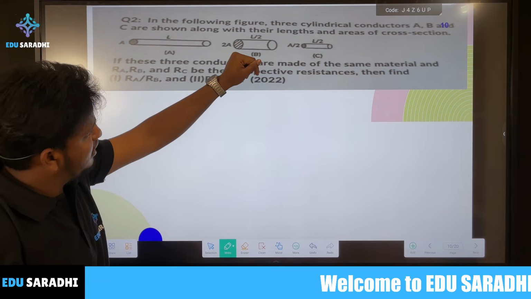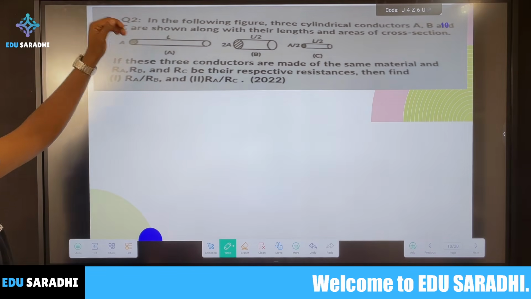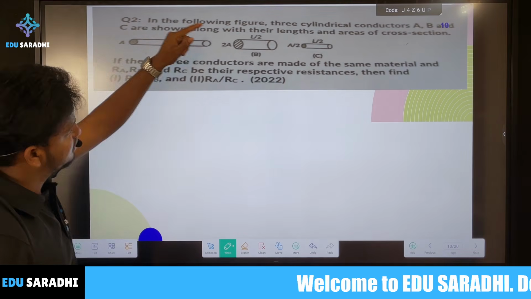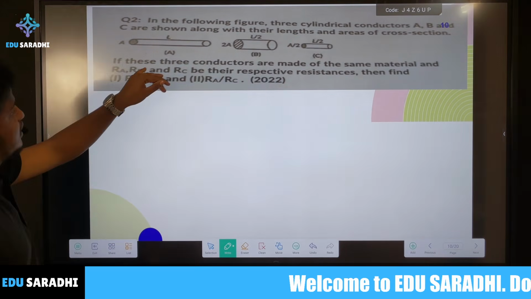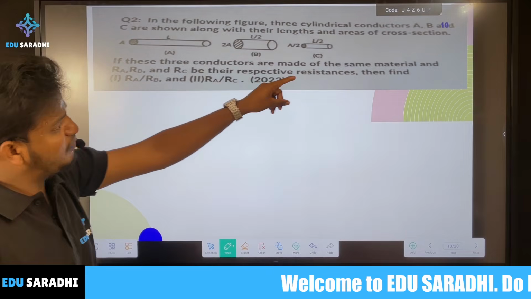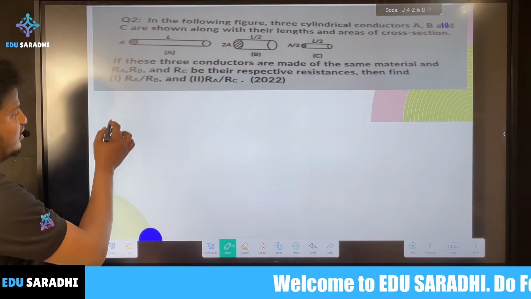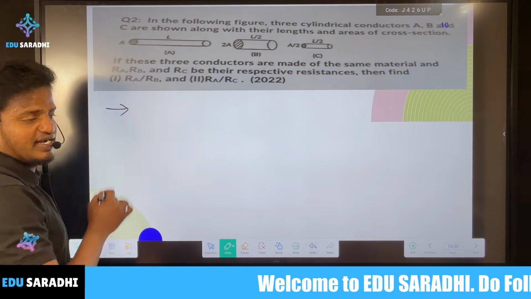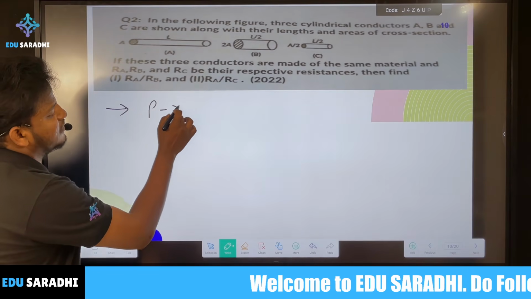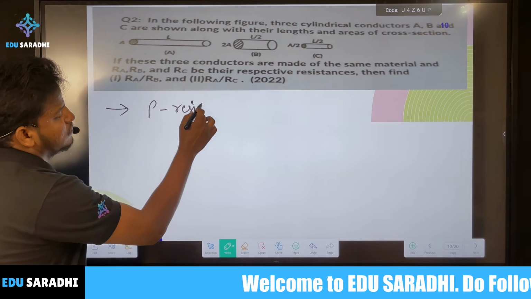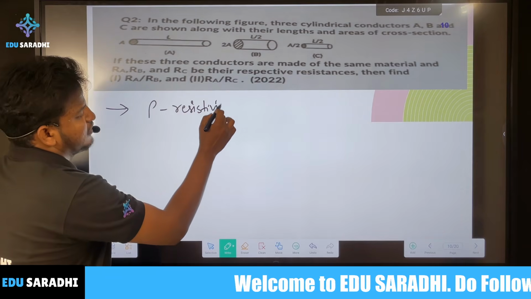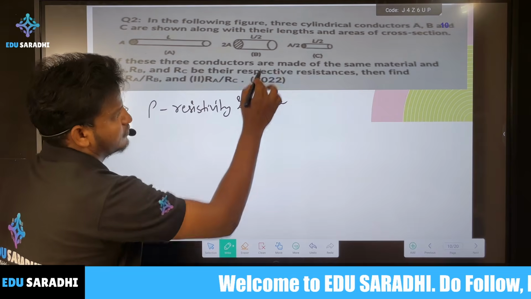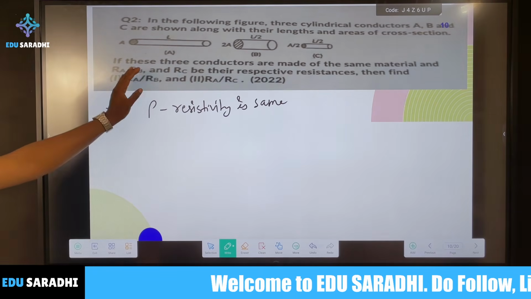In the following figure, there are three cylindrical conductors A, B and C. This one is A, this one is B, this one is C. These three conductors are made of the same material. What you have to understand from here is that the same type of material means the resistivity is the same.